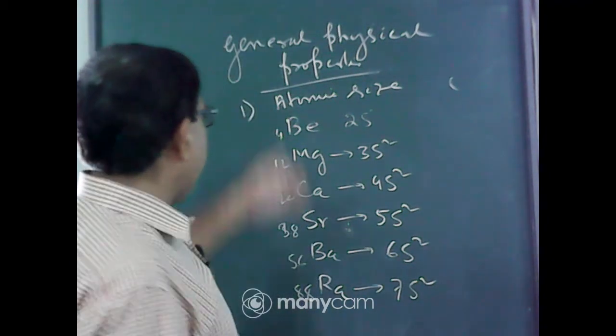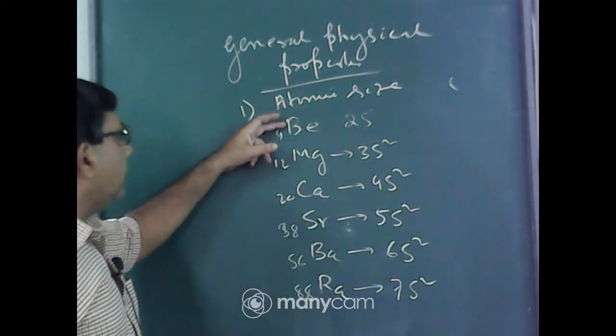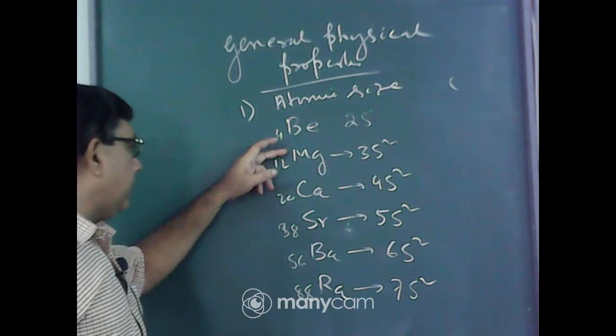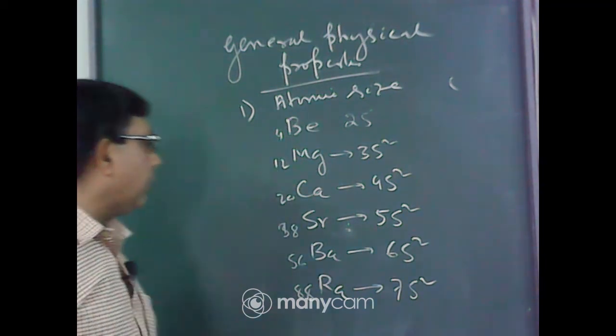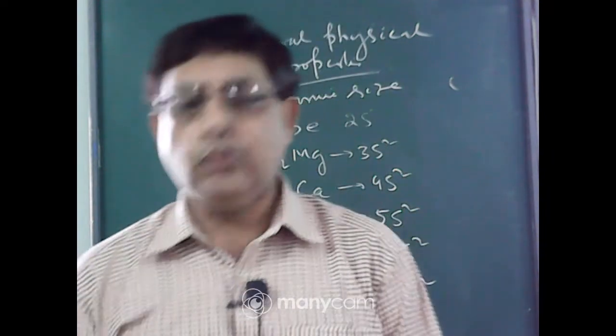and atomic size increases down the group. That is, magnesium has larger atomic size than beryllium, calcium has larger atomic size than magnesium, strontium has larger atomic size than calcium, and so on. Why does atomic size increase down the group?